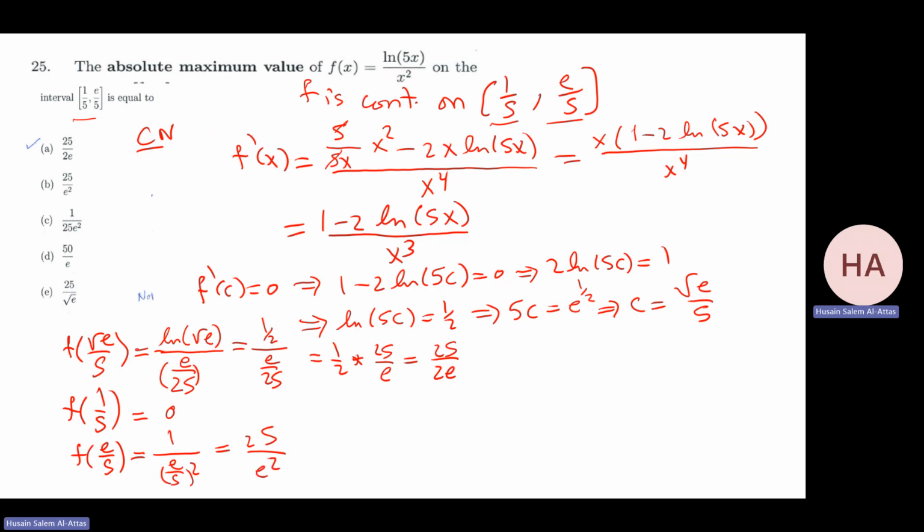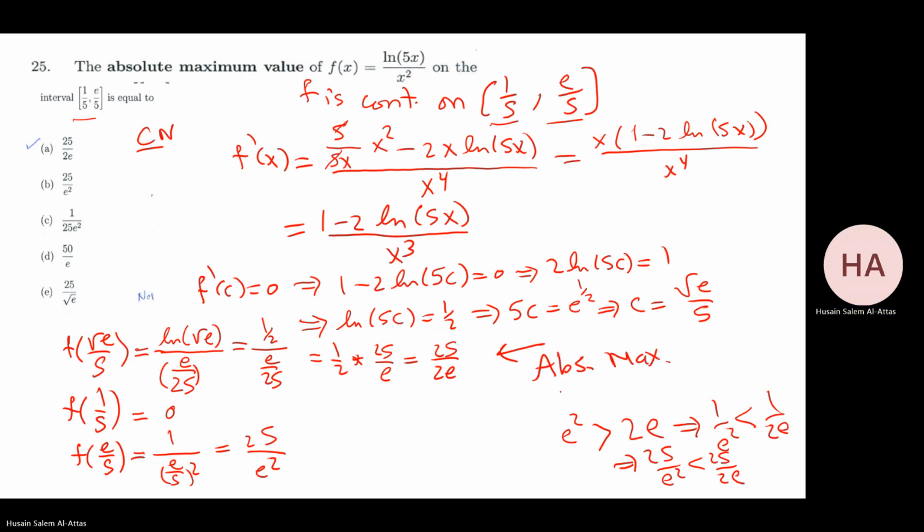I know e squared is greater than 2e. That implies 1 over e squared is less than 1 over 2e. That implies 25 over e squared is less than 25 over 2e. So this is my absolute maximum. But this is bigger than this, and for sure greater than 0. So the absolute maximum is this.